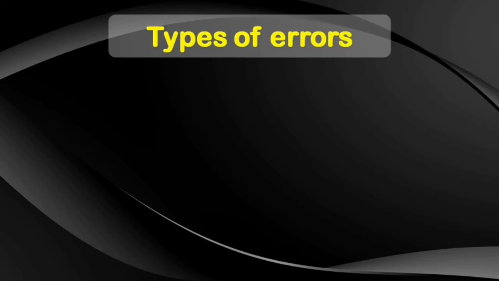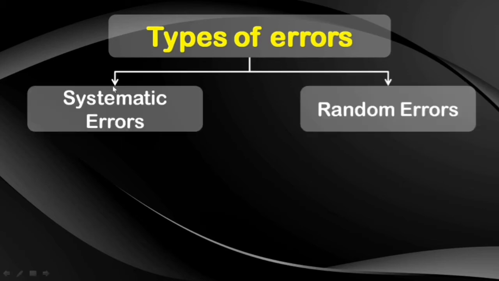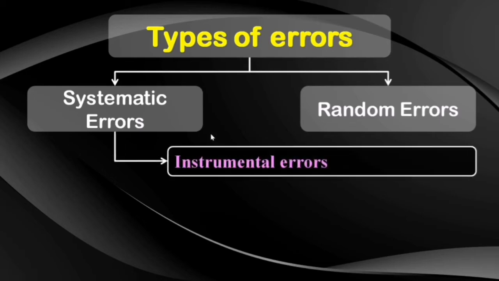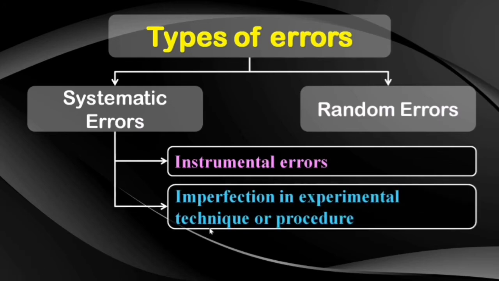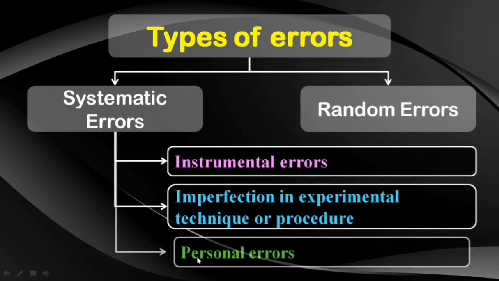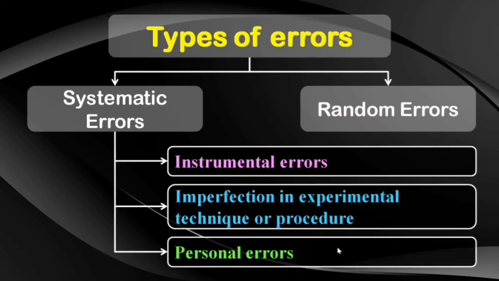Now, there are numerous ways to classify, quantize, and numerically derive errors in measurements, but broadly, errors can be classified as either systematic or random. Systematic errors can be further divided into three subtypes, that is instrumental errors, imperfections in experimental technique or procedure, and personal errors. But what exactly are systematic and random errors?